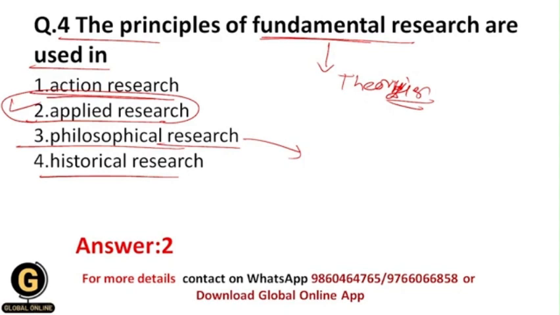All of these things are studied in philosophical research. In historical research, we study past events, and by using those past events we apply them to our present and future work. This is nothing but historical research. That's why the correct answer here is 2nd.